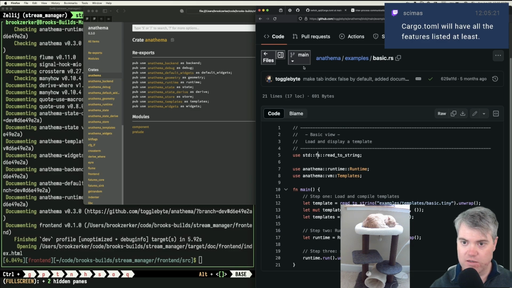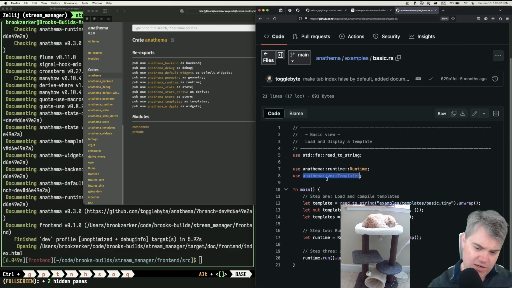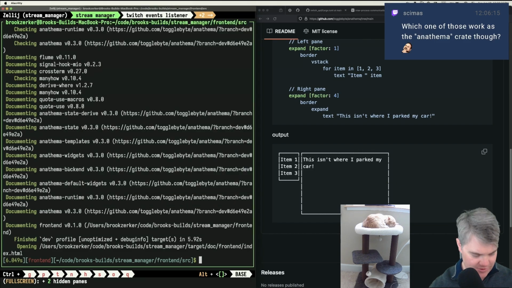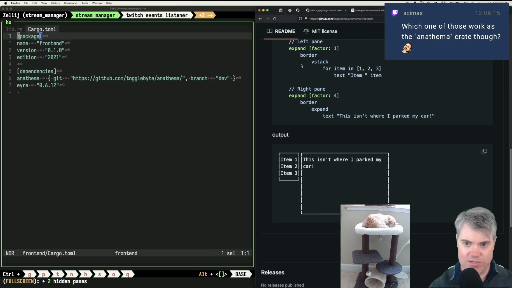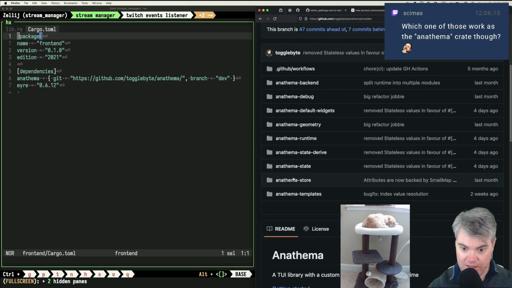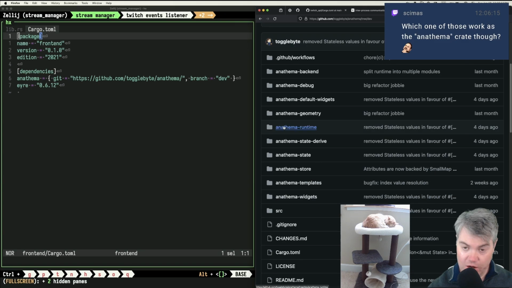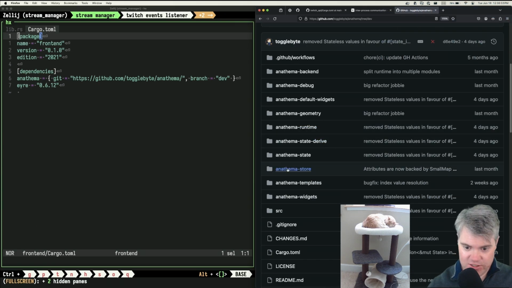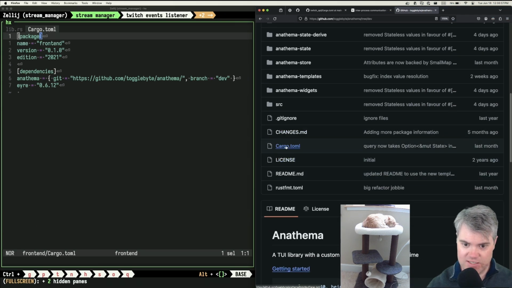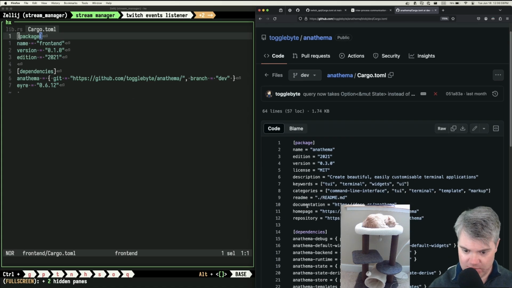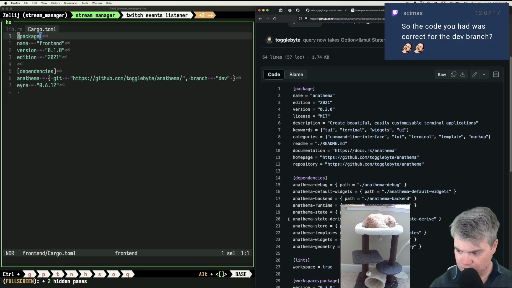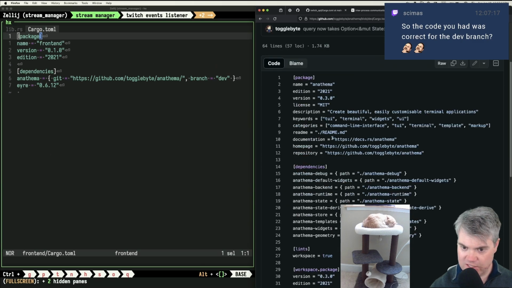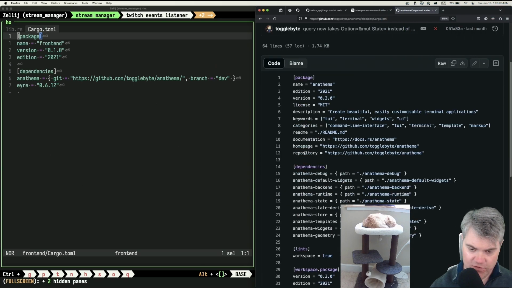So we can find that over here. Wait, what am I pulling in? Now I'm confused. Hold on. Oh, branch dev. That's why. Branch dev. View all files. Oh, there are no examples in the dev branch. Cool. Excellent. But here is the cargo.toml. I'm confused. Which one of these is the Anathema crate? I don't see Anathema here. Is there a default? As far as I can tell, there's no features.